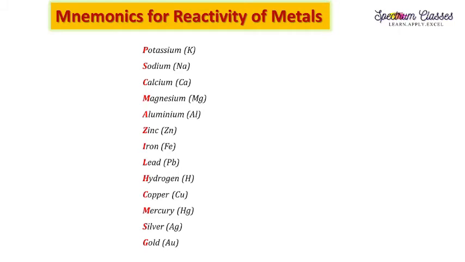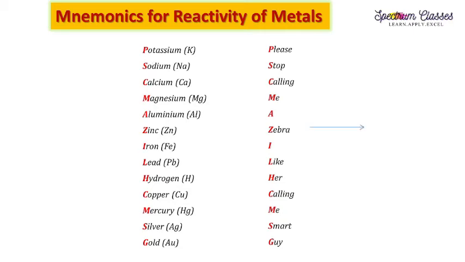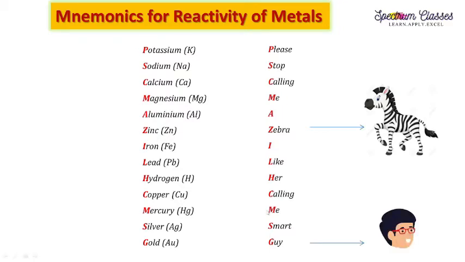How to memorize this reactivity series? The memorizing trick is with their first letter. Please stop calling me a zebra. I like her calling me a smart guy. By taking this first letter, you can relate this is potassium, this is sodium, calcium, magnesium, aluminium, zinc, iron, lead, hydrogen, copper, mercury, silver, and gold. So in this way, you can memorize this.